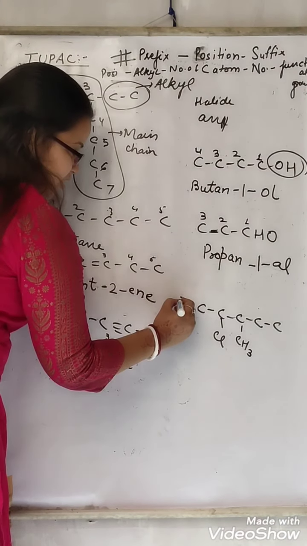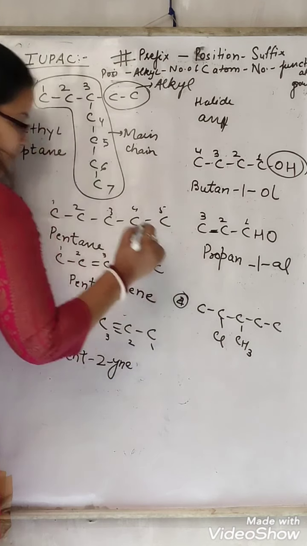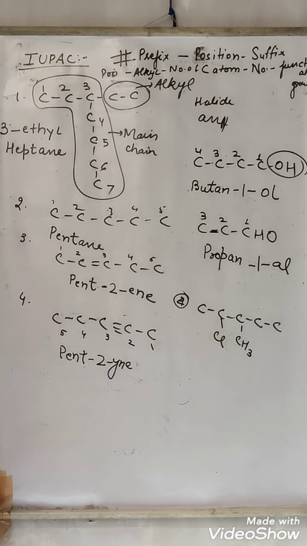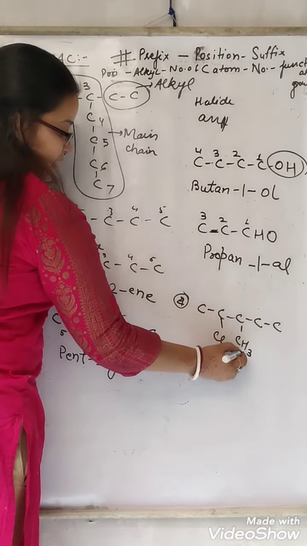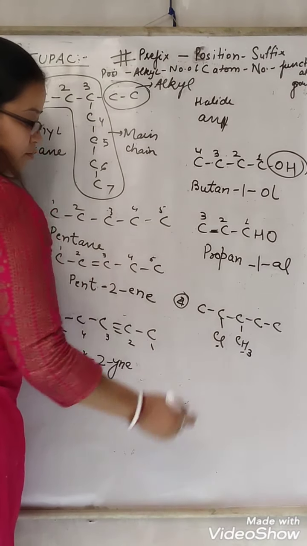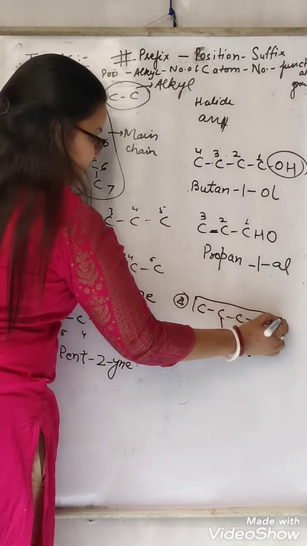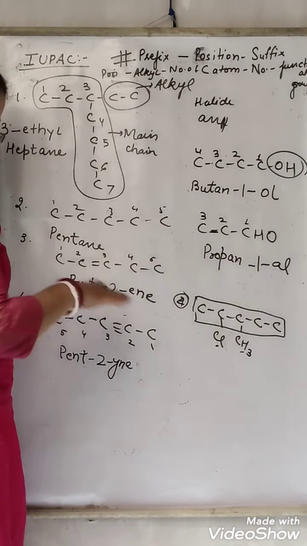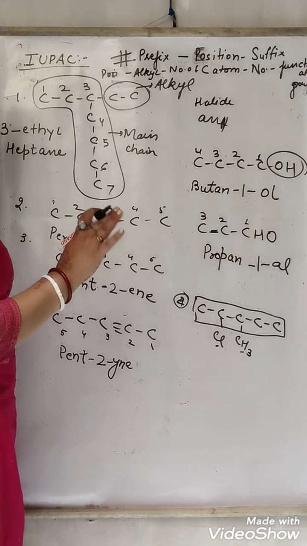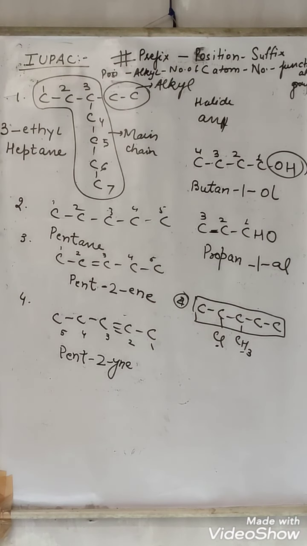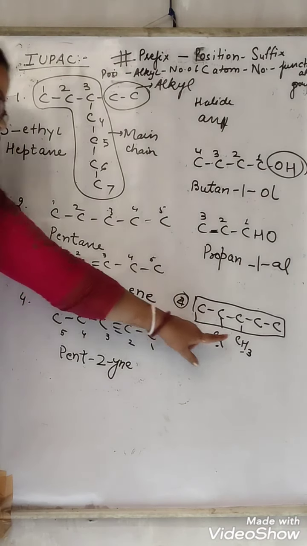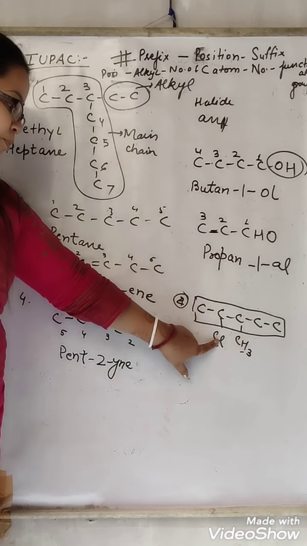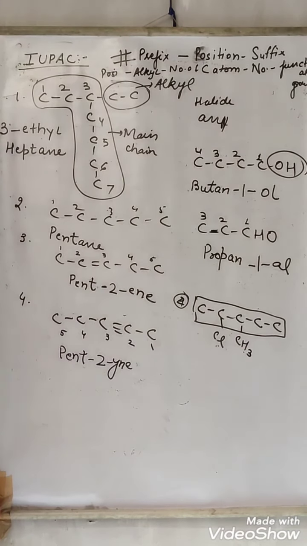This is a structure that we have to name. So how will we name it? What is present? Alkyl, and this is, because here we will select this straight chain, right? And this, apart from that straight chain, that means it is a branch, that means it is alkyl. Alkyl is present and halide is present. So between alkyl and halide, we will give preference to halide.